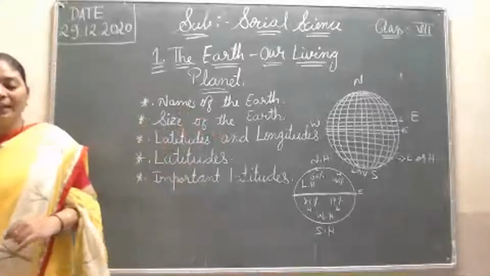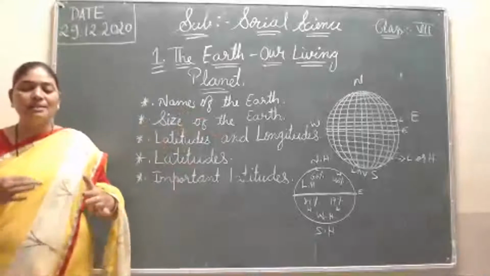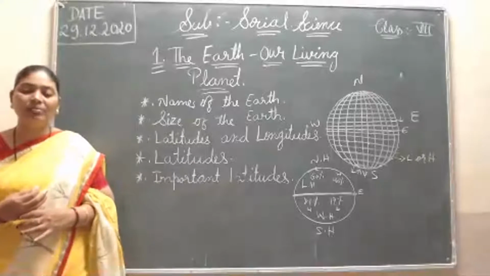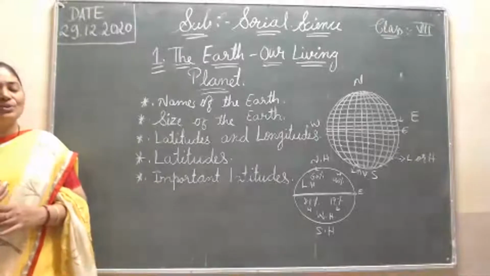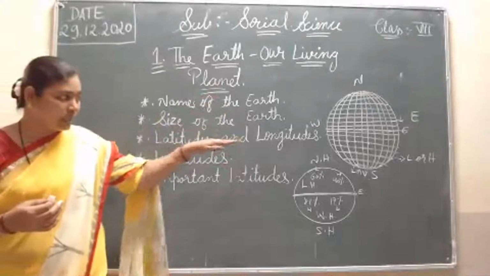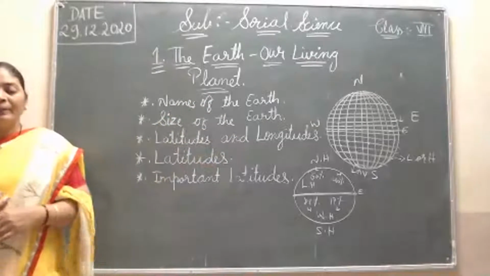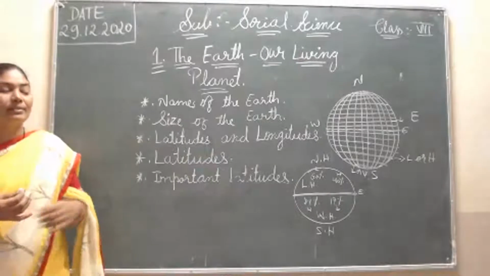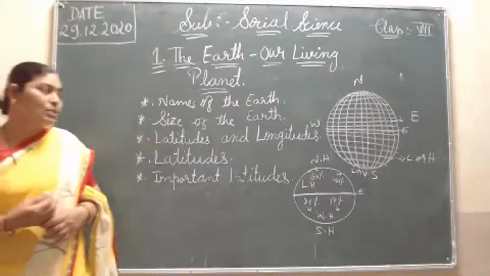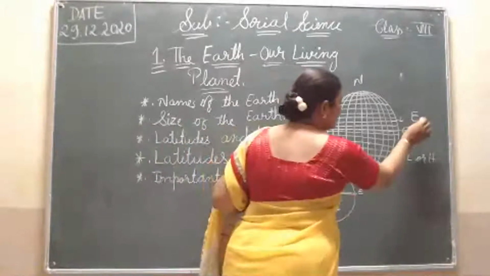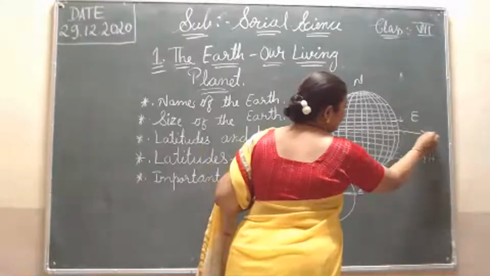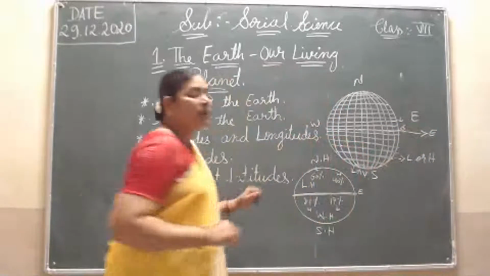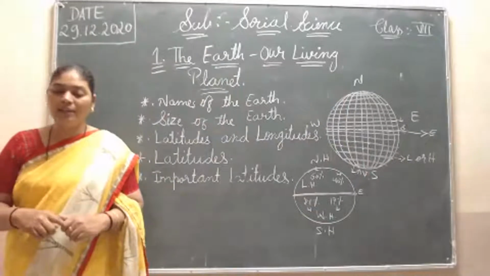So it is also an imaginary line which joins all the places which have the same angular distance north to south. Then again, it is measured in degrees. The equator is the starting point, 0 degree. The equator line is 0 degree. Okay, from 0 degree the measuring starts.